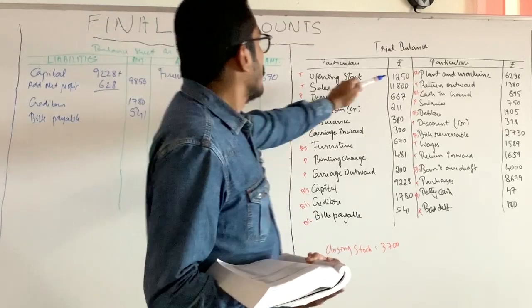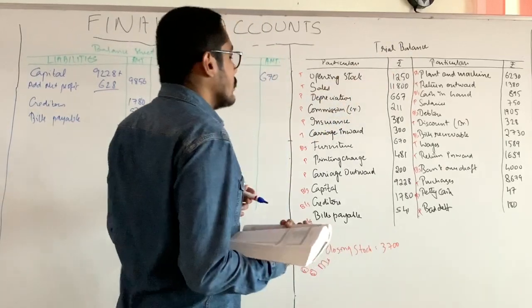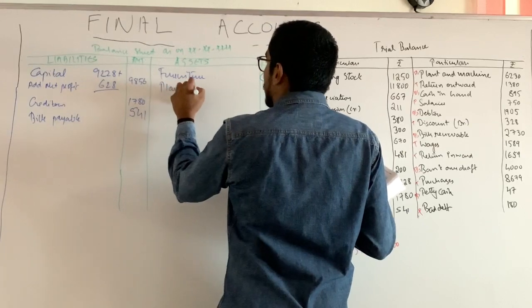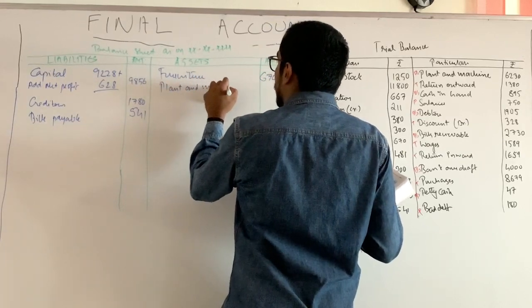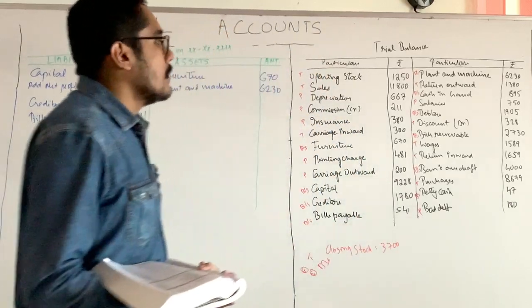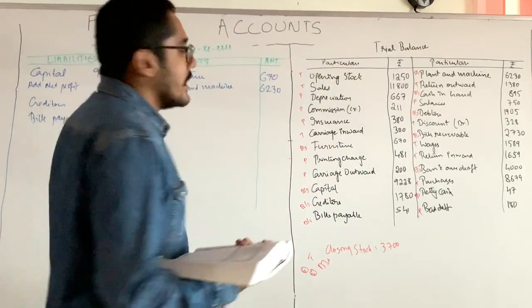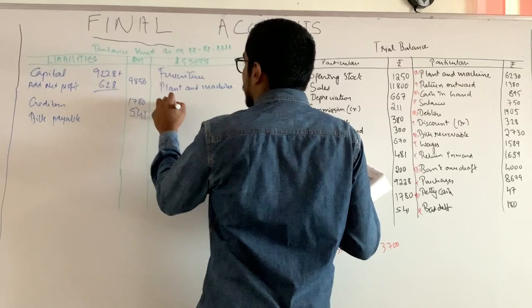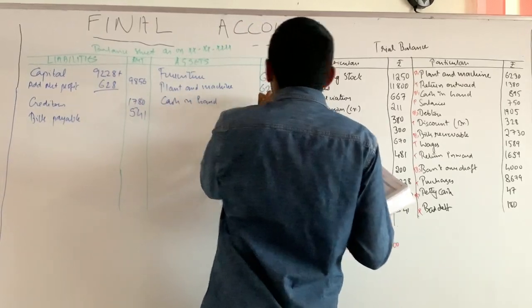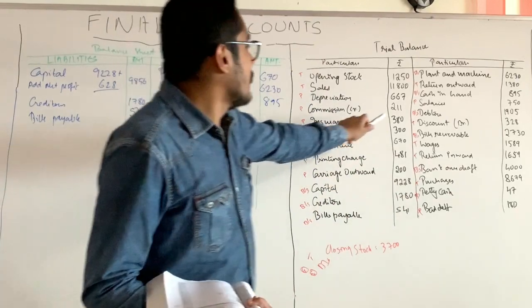Next one what? Plant and machinery 6230, right? Plant and machinery 6230. Then cash in hand 895. That is an asset. Cash in hand 895. Then what? Debtors